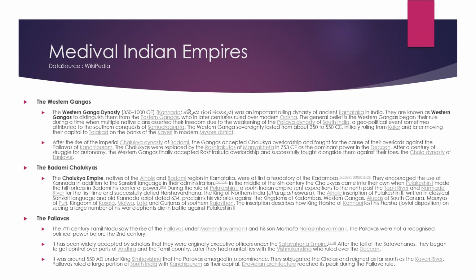It was around 550 CE under King Simhavishnu that the Pallavas emerged into prominence. They subjugated the Cholas and reigned as far south as the Kaveri River. Pallava rulers ruled a large portion of South India with Kanchipuram as the capital. Dravidian architecture reached its peak during the Pallava rule.